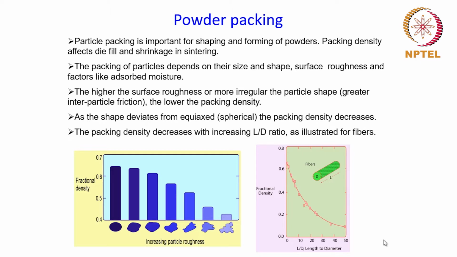At the end of the sintering process, what you get is a fully dense product. Since all the pores are closing during sintering, it also leads to shrinkage in the dimension of the compact, so that also will be affected by the packing density. And that is why it is necessary for us to understand how the powder packing is and what are the factors which affect the powder packing.